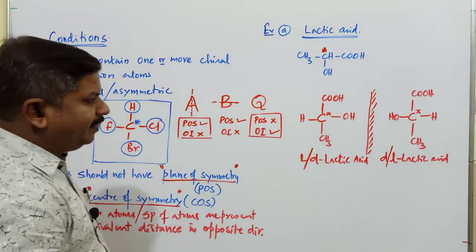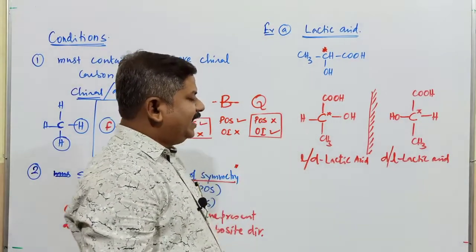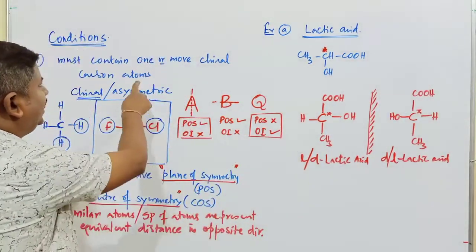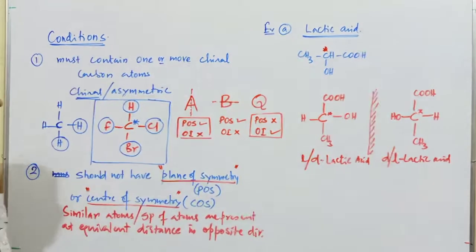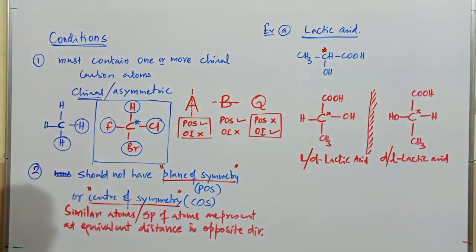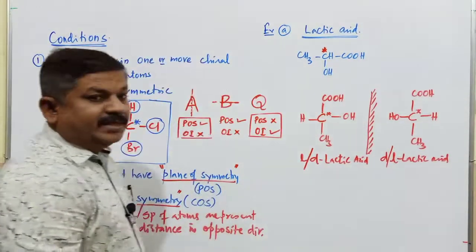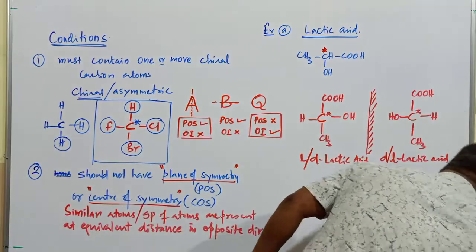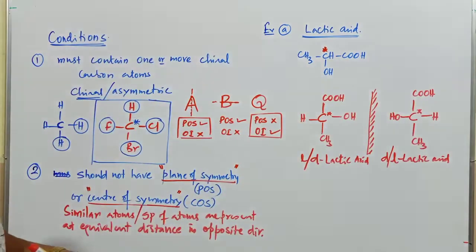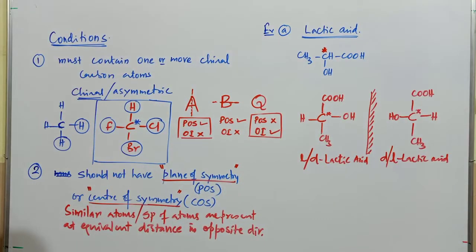So this is one simple example, lactic acid, which contains one chiral carbon atom as I mentioned here, and this compound does not contain any plane of symmetry or center of symmetry. So this compound is the best example for optical isomerism. Later on we will find out the number of optical isomers exhibited by the compound, whether it shows 2 optical isomers or 3 optical isomers.